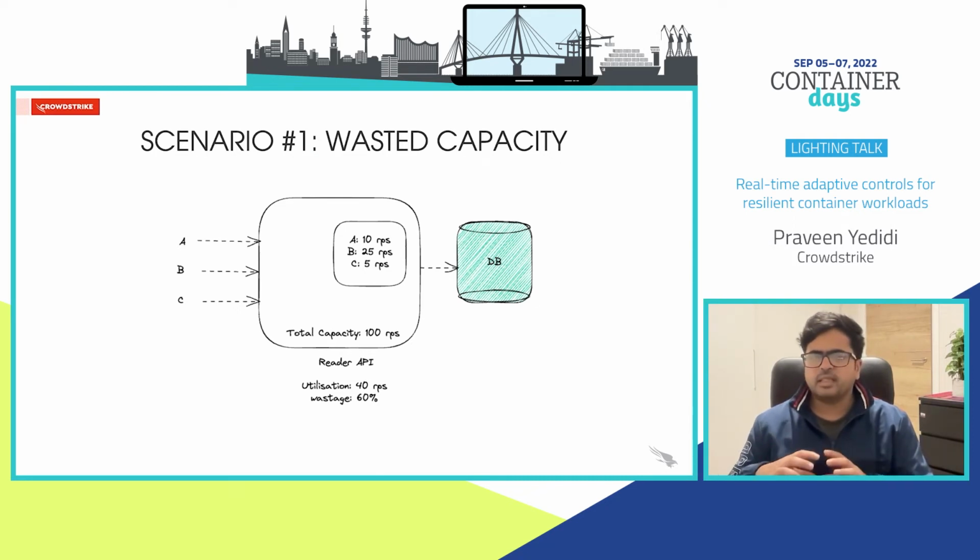Let's say if one reader container can serve 100 requests per second at a given point in time, with this allocation strategy, we are only utilizing 40 even with the peak usage from the clients. We are unnecessarily rate limiting clients when we can process more of their requests, so we are essentially wasting capacity.